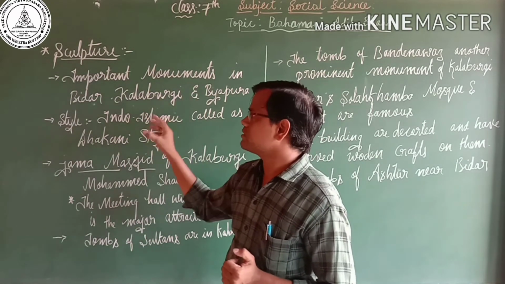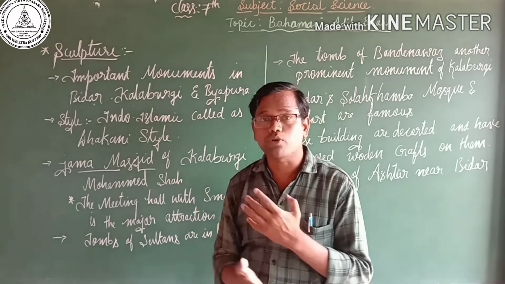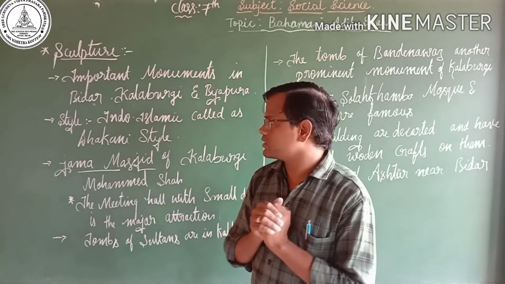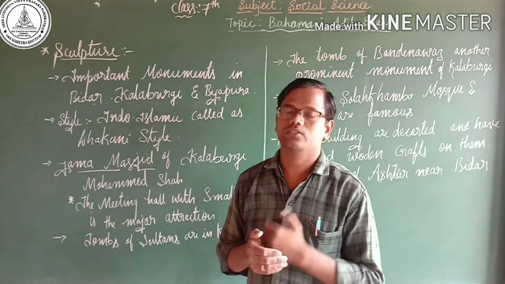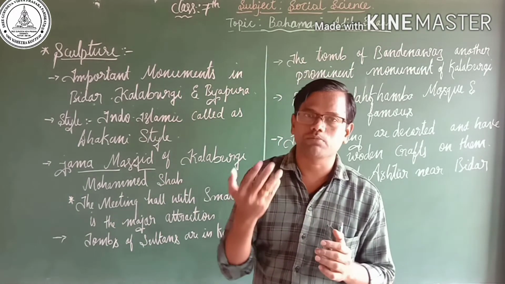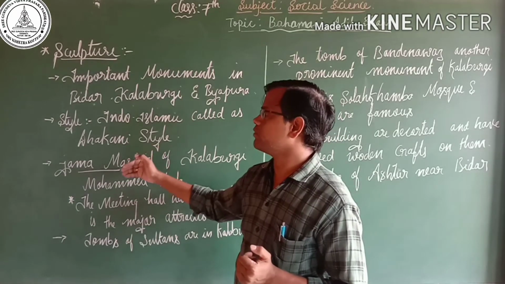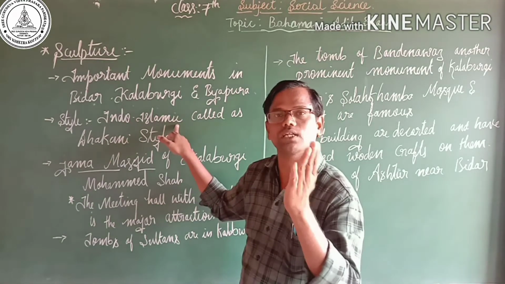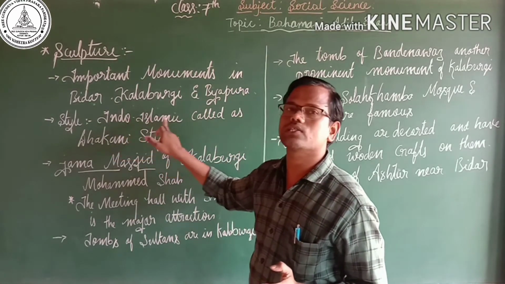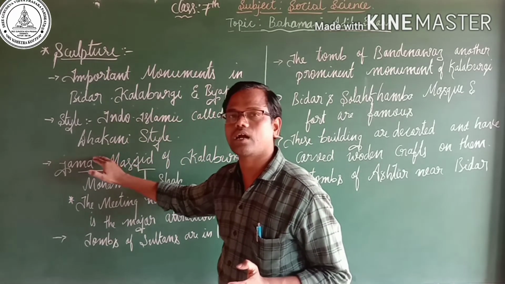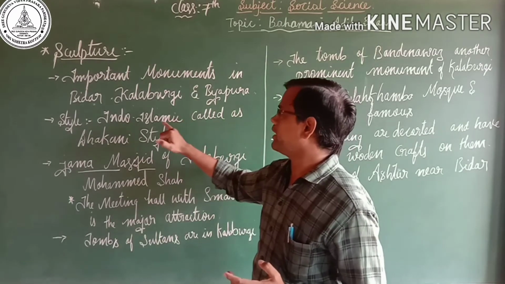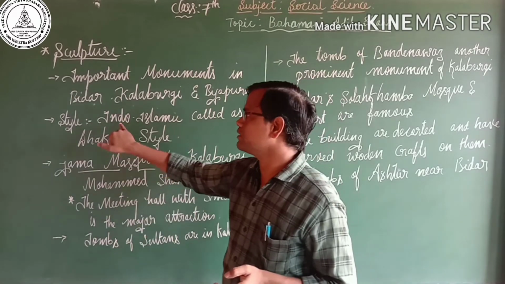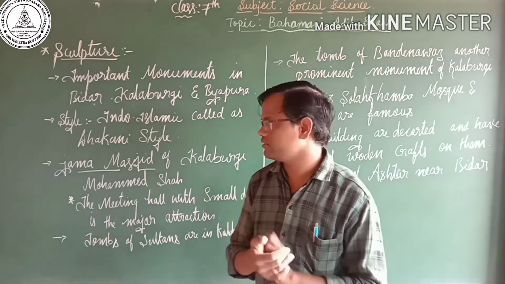These were established in one very important style, the Indo-Islamic style. This Indo-Islamic style we can also call the Dakani style. When the monuments were established, they used the Indo-Islamic style. It means Hindu as well as Muslim, which we call the Indo-Islamic style. It has one more name, the Dakani style. If you see the monuments in Bijapur, Kalaburgi and Bidar, then we come to know the Dakani or Indo-Islamic style.